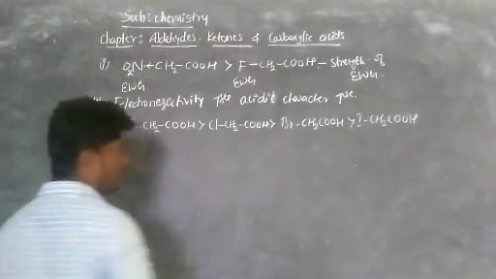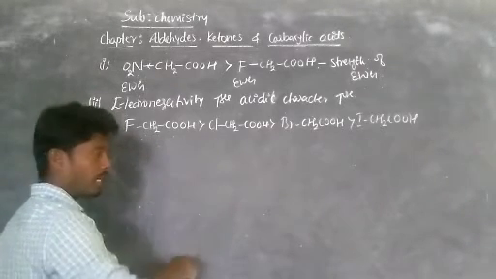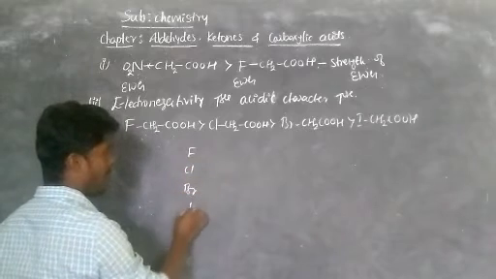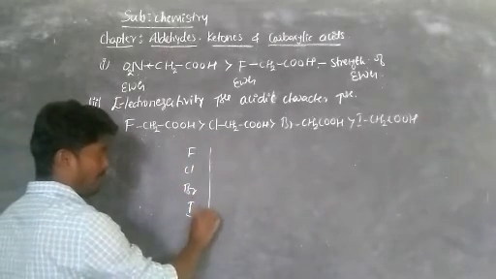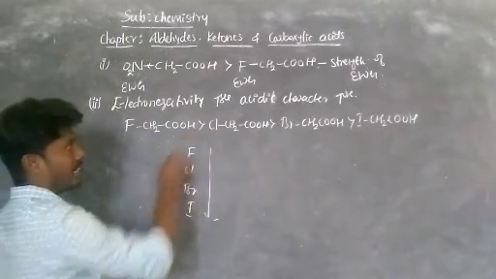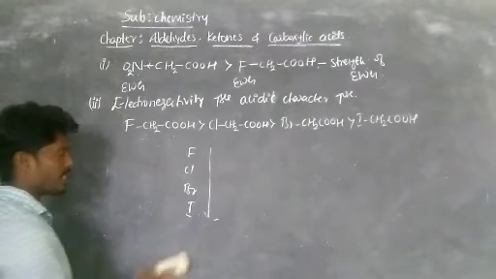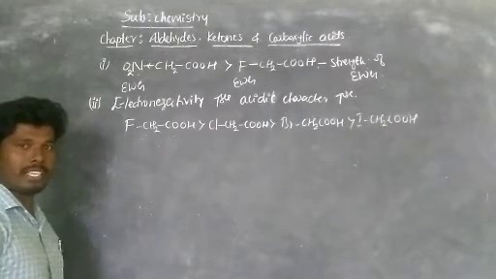In the periodic table, as we move from top to bottom, down the group, fluorine, chlorine, bromine, iodine, these are the halides. Down the group, electronegativity decreases. So as electronegativity increases, acidic strength increases, so fluoroacetic acid is more acidic than chloro, then bromo and iodo. This is the reason.